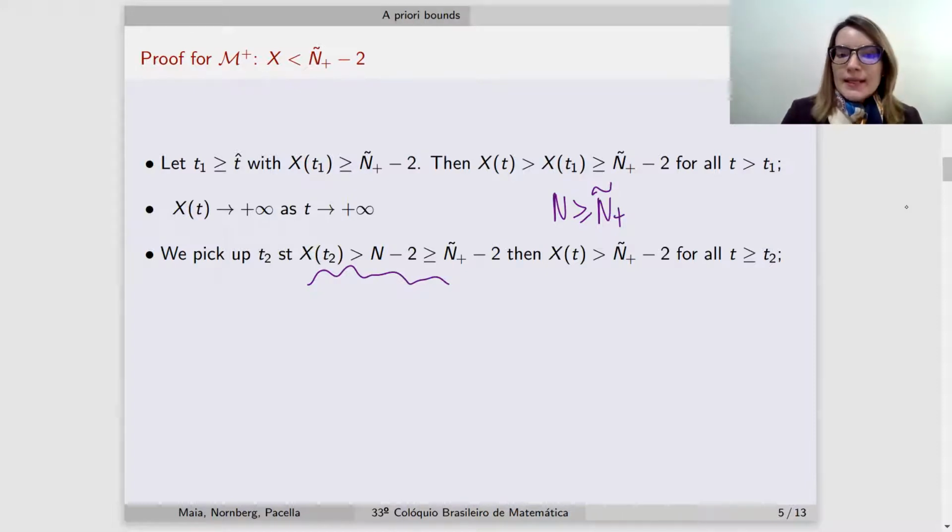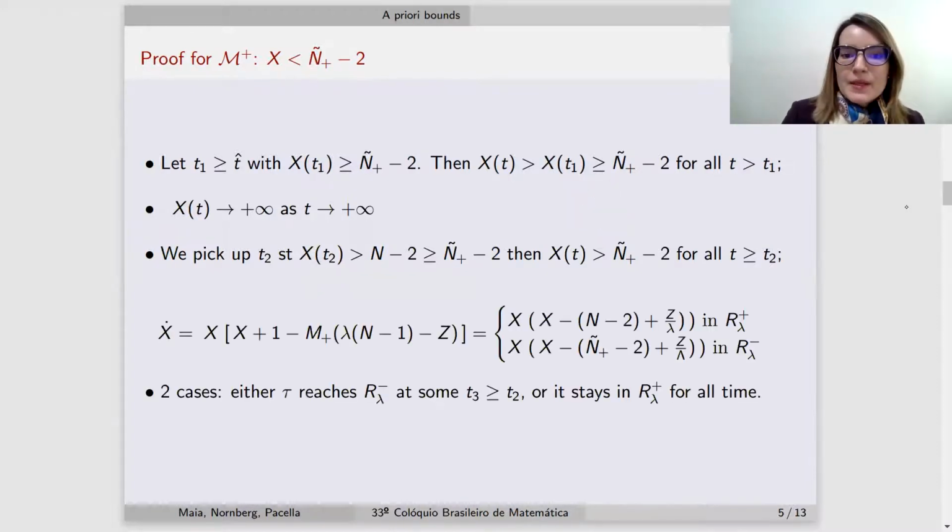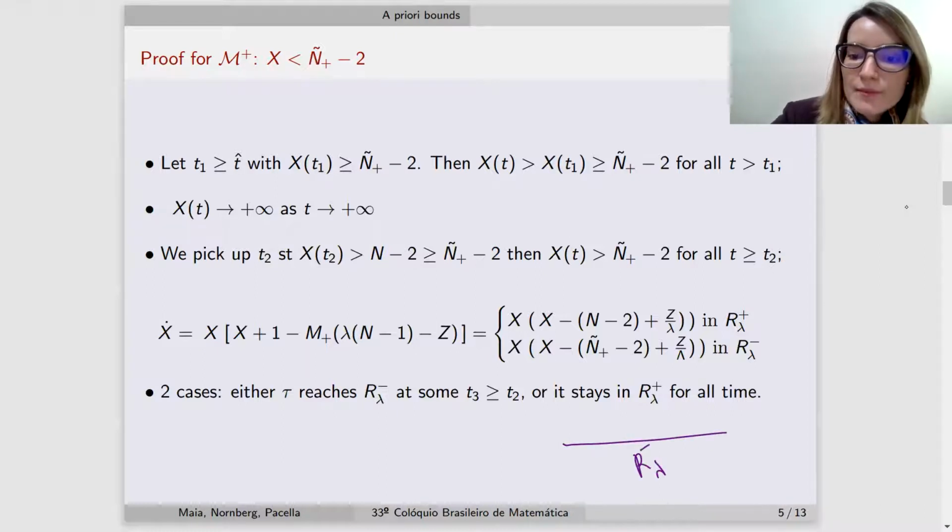Okay? And why does this appear? Because we had a dynamical system which is piecewise defined in each of these regions. We have a system in the region R plus and another one in the region R minus. So if such a trajectory reaches the region R minus, let us say at some point t3, it means that since z is decreasing from this point on, we will remain in this region R minus forever.